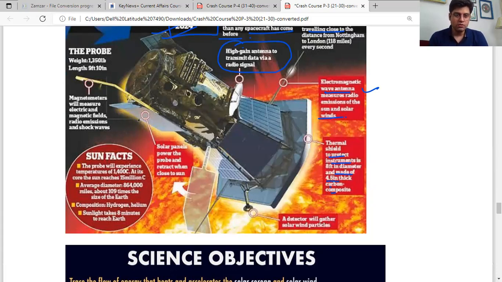The probe weighs a total of 1350 pounds and its length is 9 feet and 10 inches. Magnetometers will measure electric and magnetic fields, radio emissions, and shock waves. Solar panels power the probe and retract when close to the sun, right? And again, a detector will gather solar wind particles.